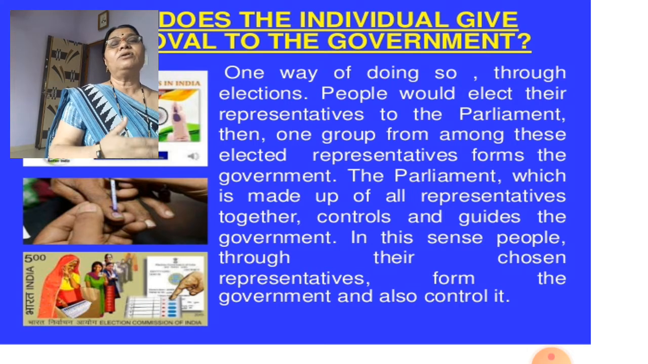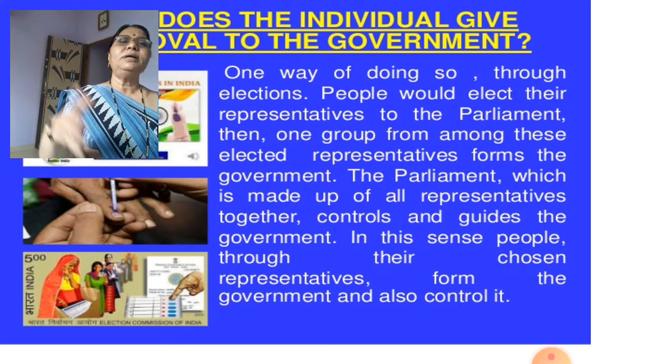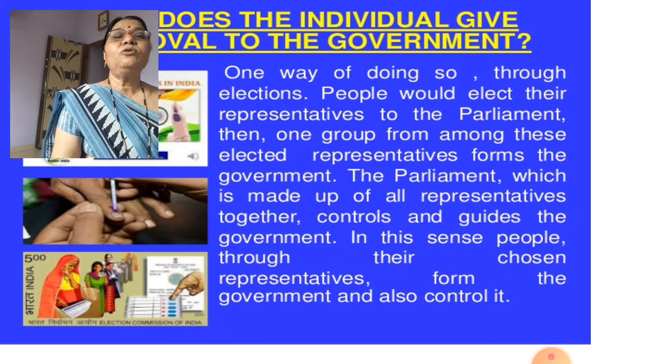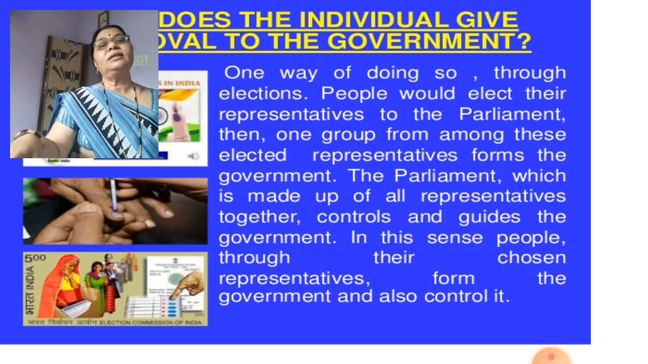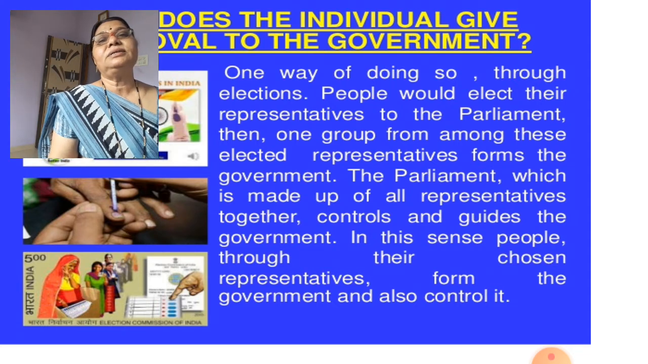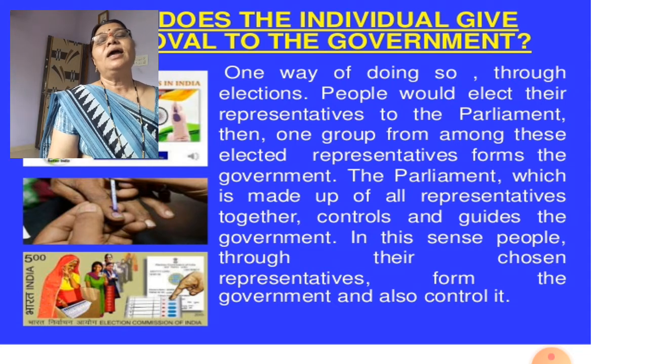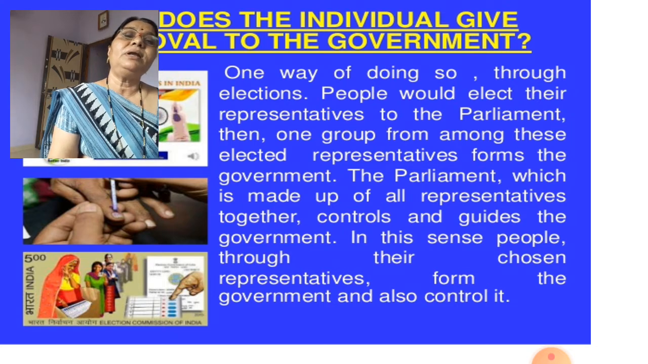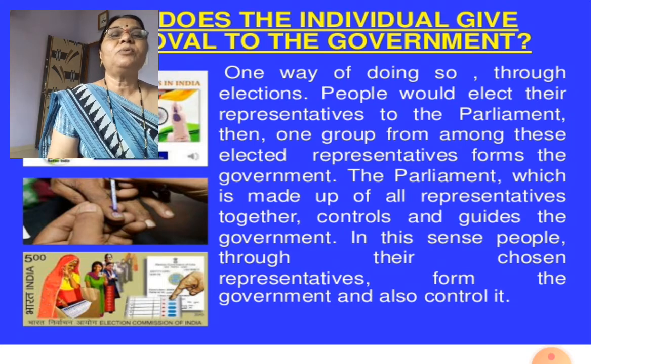Bharatiya Janata Party, Congress Party, then Janata Dal. Many parties are there, and every party has such representatives. Got it? That's one group from among these elected representatives. Such many groups are there. Among these many groups, one group from the elected representatives forms the government, and those who had been chosen by the people, these representatives, they can make their government.